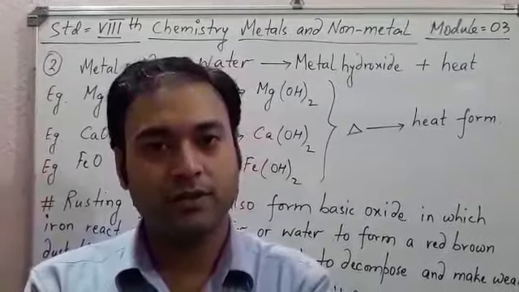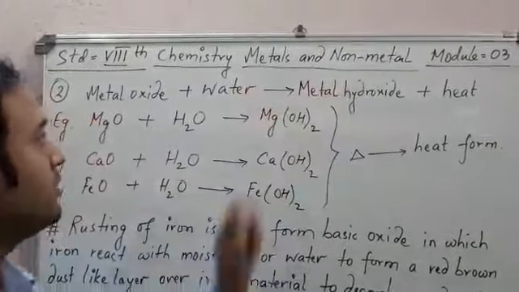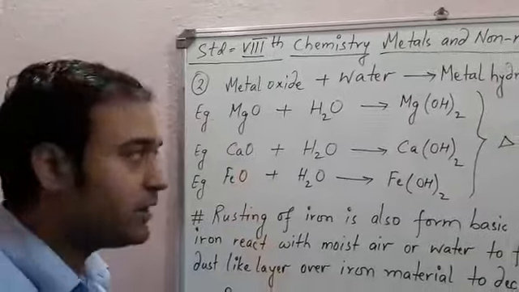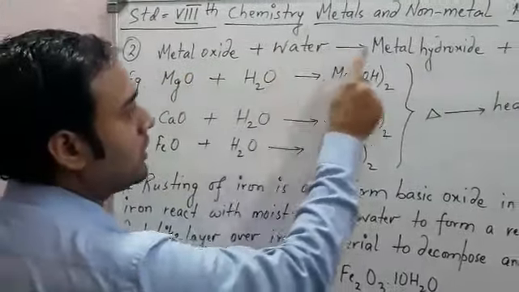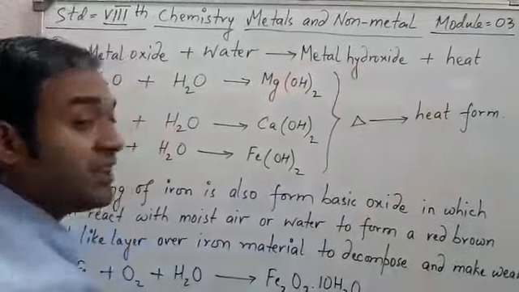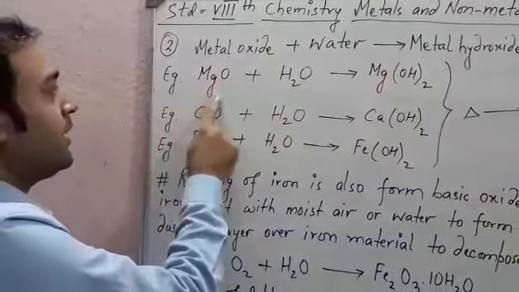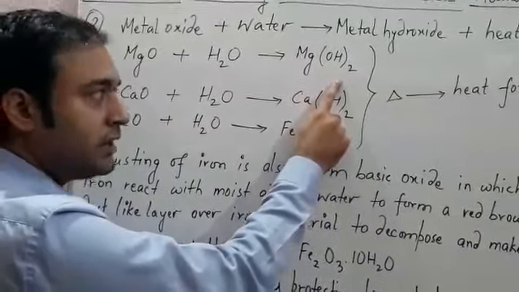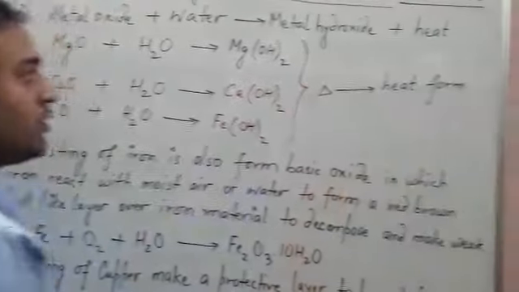Now we study today's third module of the lesson Metals and Nonmetals. This is the second feature of the chemical reactivity of metals. When a metal oxide reacts with water, then a metal hydroxide is formed with heat evolved. Okay, let us take an example. When magnesium oxide reacts with water, then magnesium hydroxide is formed with heat, which is denoted by a triangle.